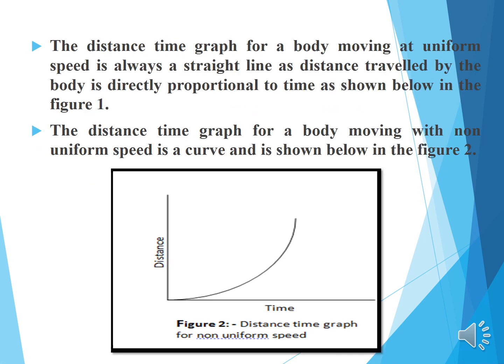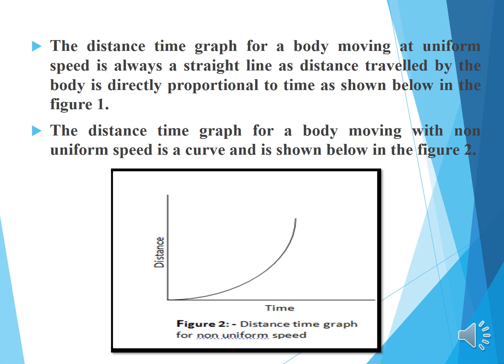The distance-time graph for a body moving at uniform speed is always a straight line, as the distance travelled by the body is directly proportional to time, as shown below in figure 1. The distance-time graph for a body moving with non-uniform speed is a curve, as shown below in figure 2. So here we can understand that we have a straight line for uniform speed, and we have a curve or uneven path for non-uniform speed.